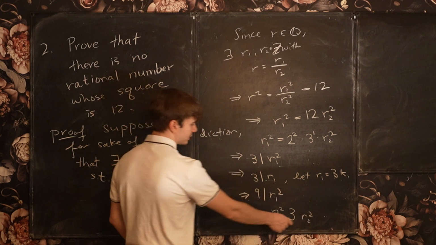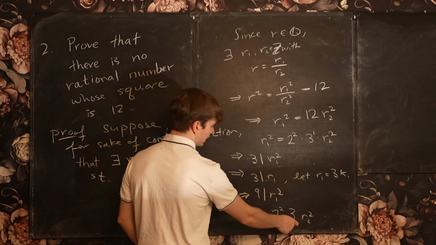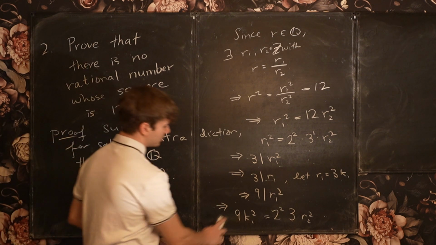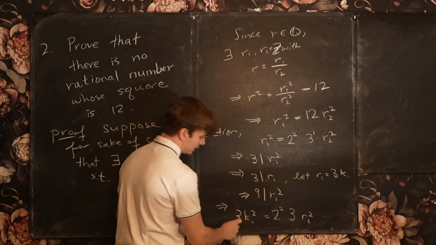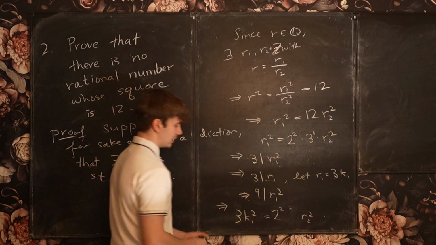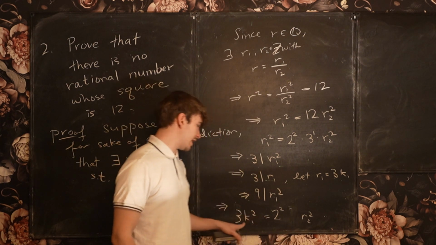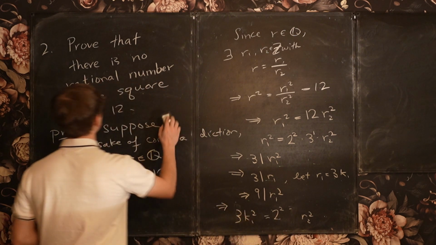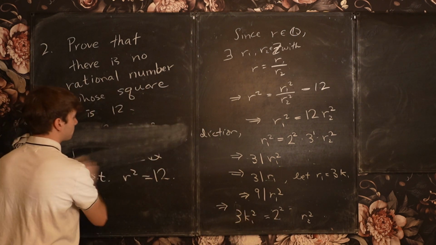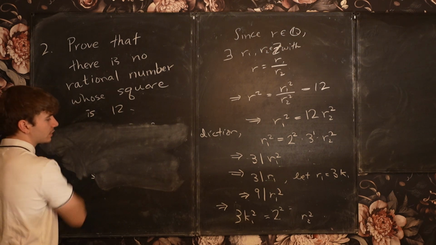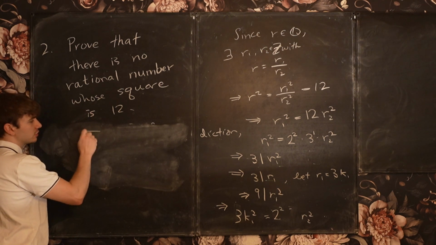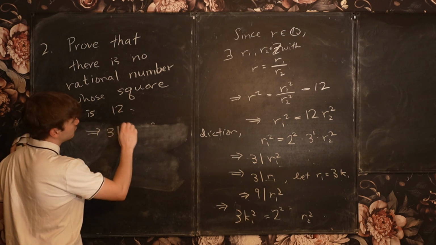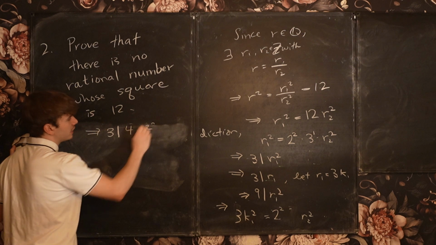And then I can cancel a 3 on both sides. Dividing by 3, I get 3 here, and this 3 cancels. So I get 3 divides 2 squared times r2 squared. So therefore, 3 divides 4 r2 squared.